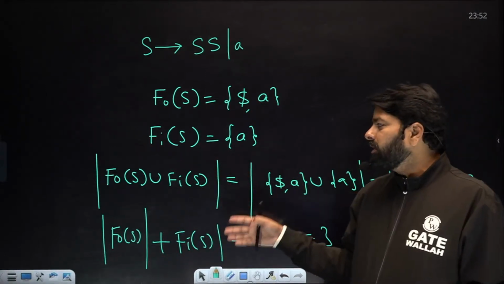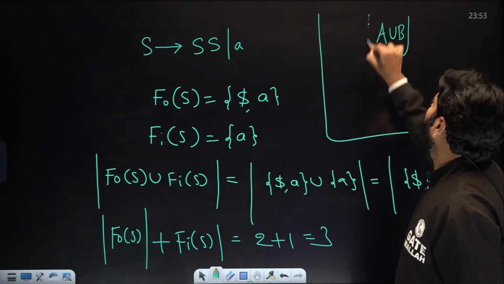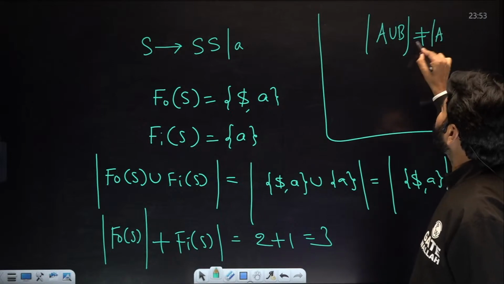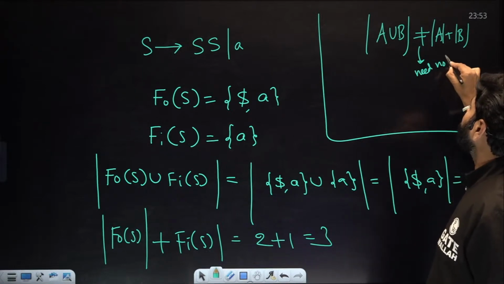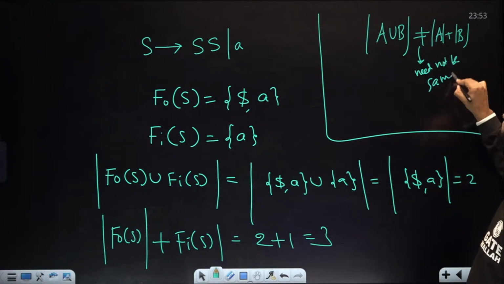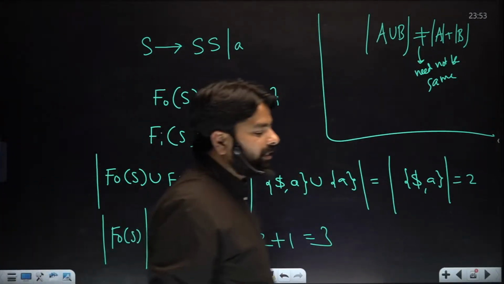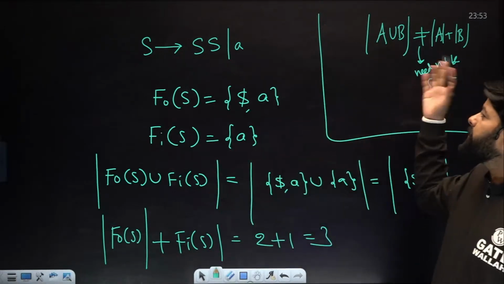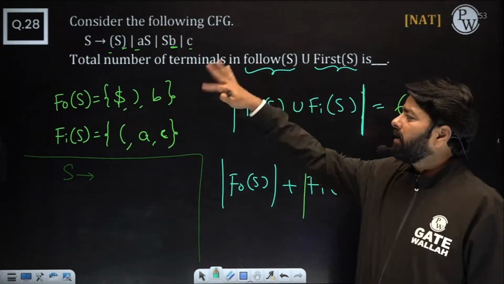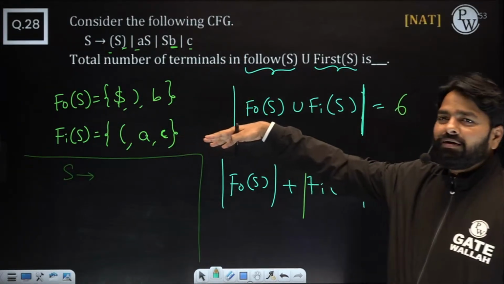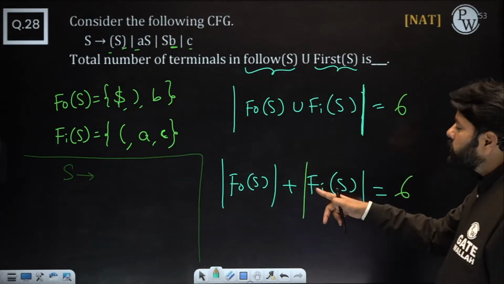Okay, you already know this kind of concept in mathematics itself. A union B cardinality need not be equal to, need not be, that means need not be same. That's already mathematical concept, I guess you know it. So remember this point, even aptitude mathematics also, this point is very important. Okay, that's why I wanted to say there, but luckily we got a different, they are disjoint, both of them are. When they are disjoint, these two will match.